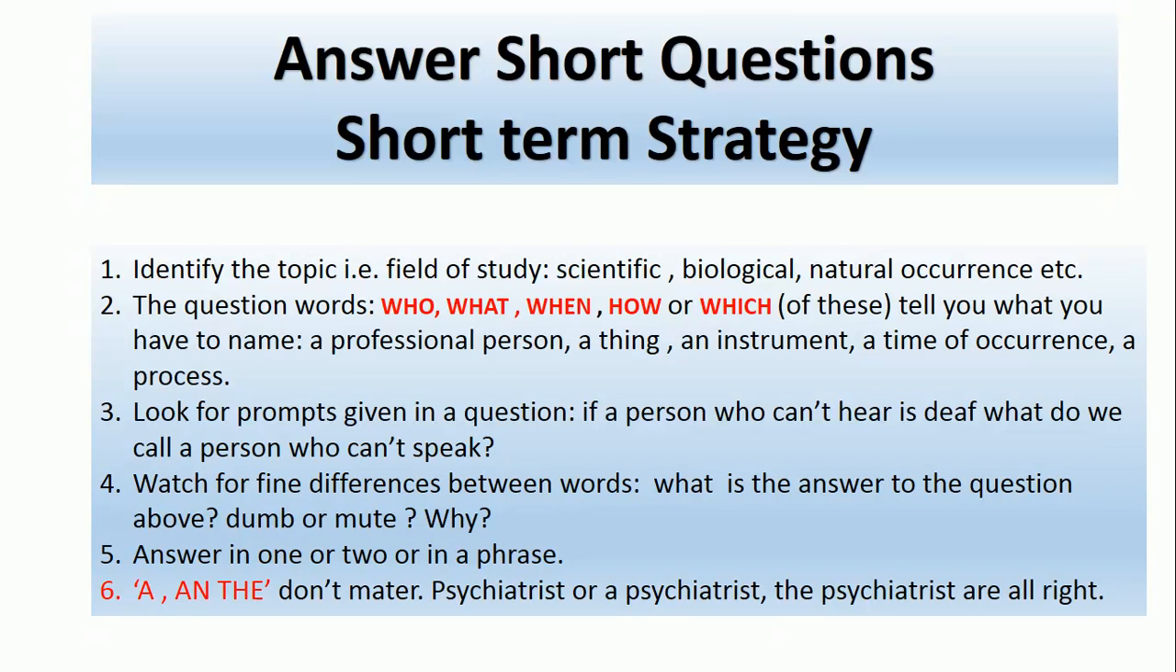If they are asking why this is, what the reason behind this is, just give your answer in one or two words or in a phrase. Do not give your answer in a full sentence, otherwise it would be wrong and you will get 0 marks. Articles like a and the don't matter over here. Like psychiatrist or a psychiatrist: if you say psychiatrist, it is all okay. You have no need to say a.